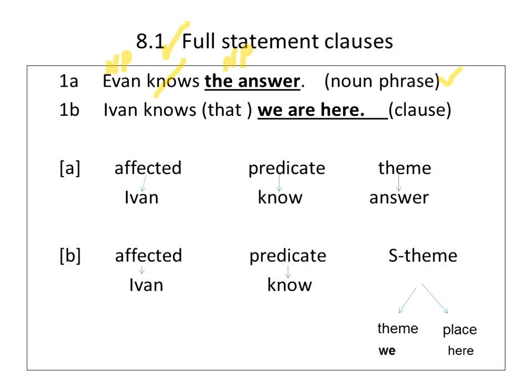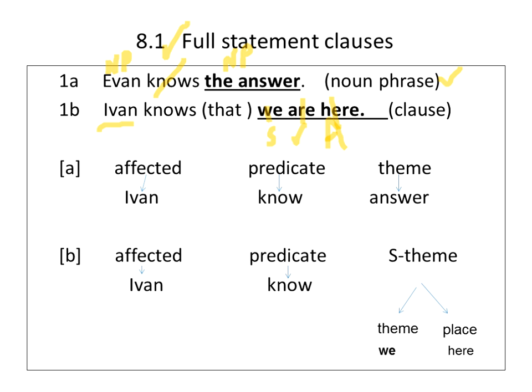You see that? It's not the answer anymore. It's not a noun phrase. It's a whole clause. It's a whole sentence made up of the subject, the verb, and an adverbial, because here is an adverbial, right? It's a preposition or an adverb, so it has to be an adverbial. But notice now there are 2 subjects.